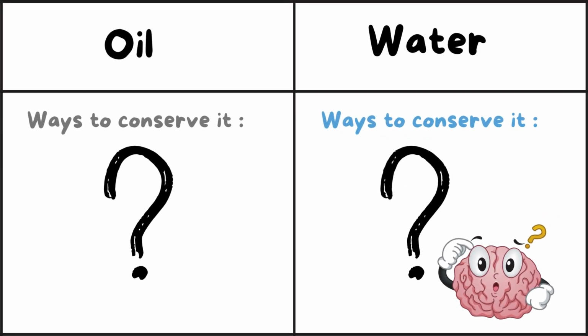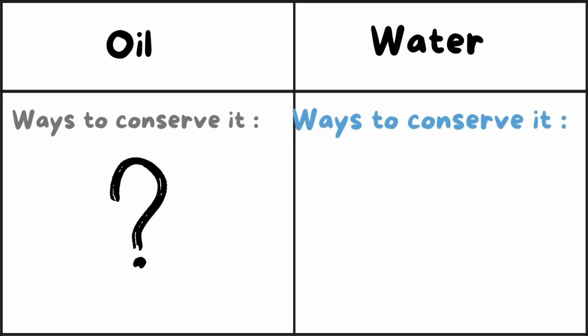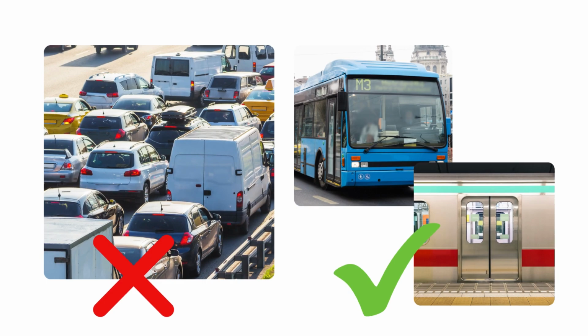So, the ways of conservation. Can you guess with me? Can you tell me some ideas to conserve oil? Yes, I will help you now. As you see here, we can use the public means of transportation, such as buses or train or metro, and we can reduce using private vehicles such as our own cars.